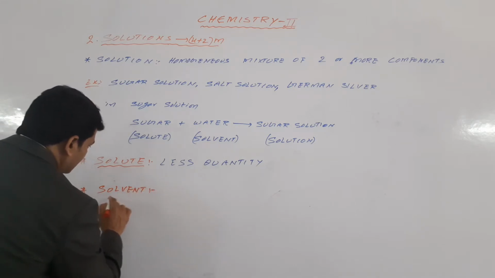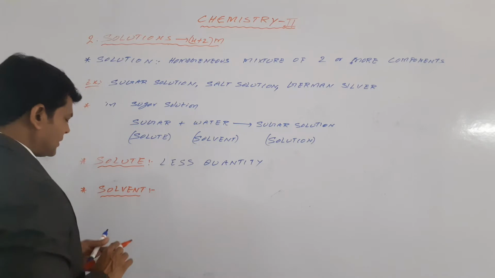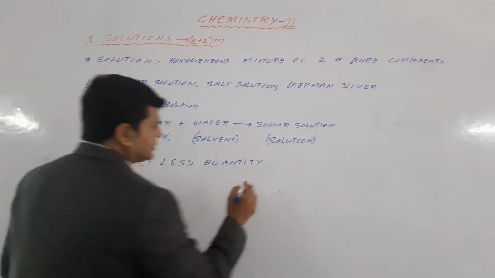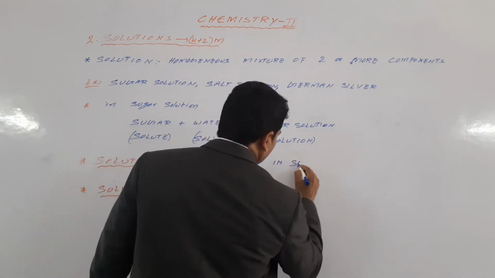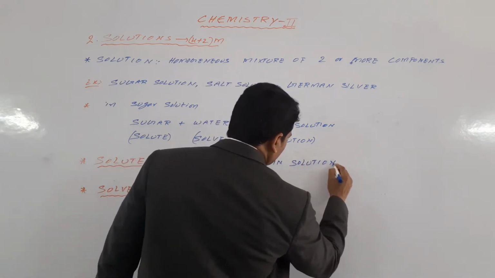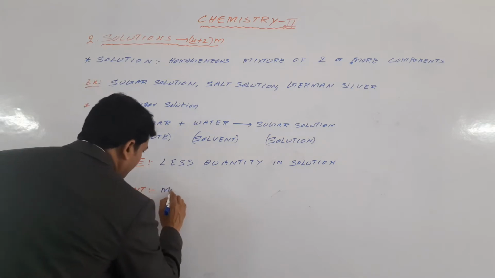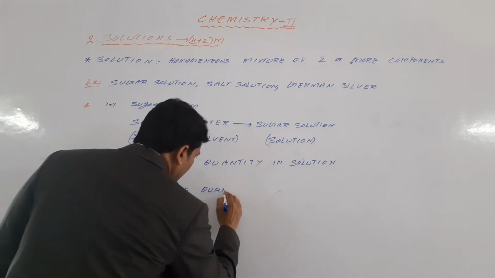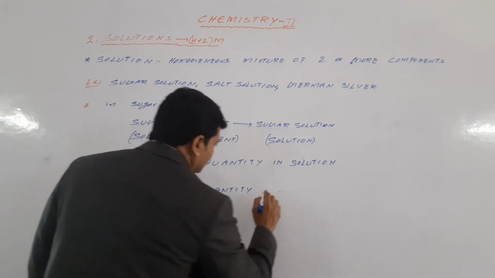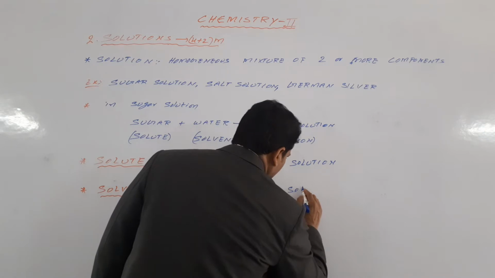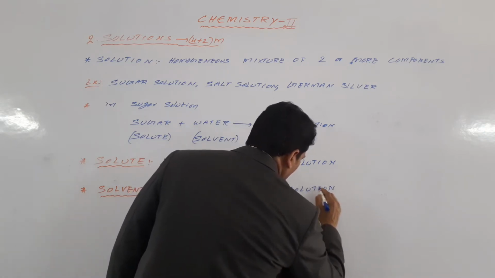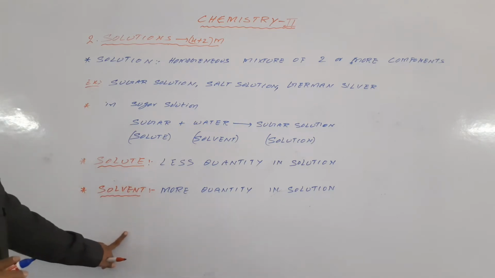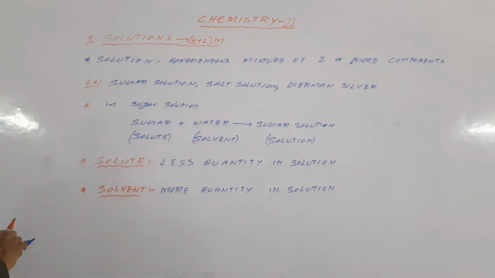Next you have to know the solvent. Solvent is the component present in the solution in more quantity. More quantity in the solution is the solvent, and less quantity in the solution is the solute. Next you have to know the binary solution.